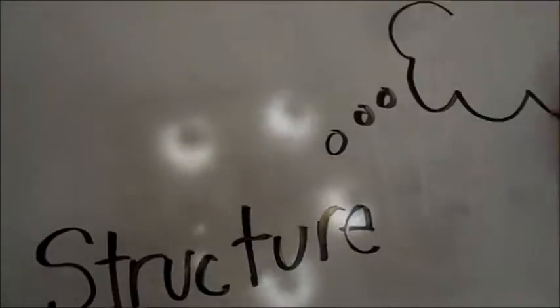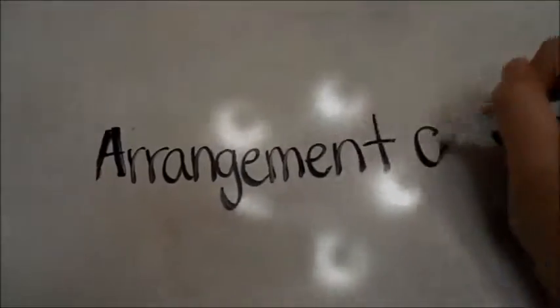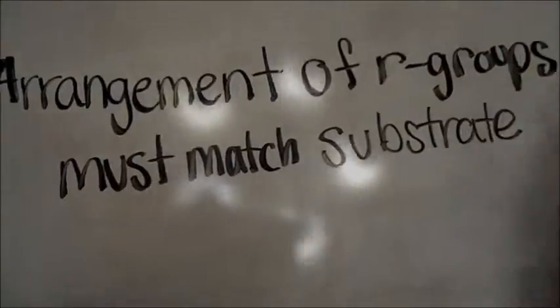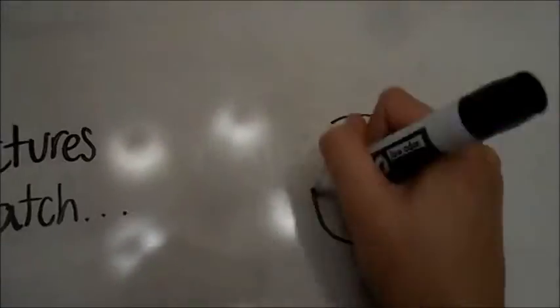The function of an enzyme is determined by its protein structure. The way the R groups are arranged on the active site determines which substrate will fit into the enzyme to react.